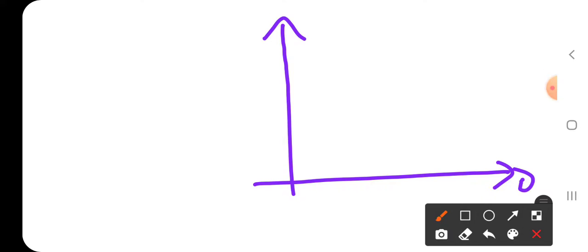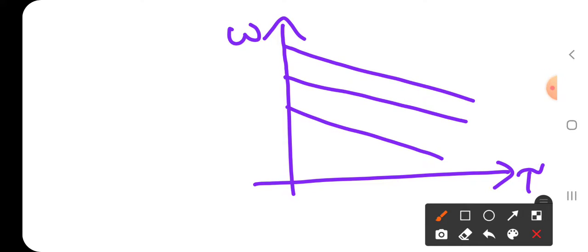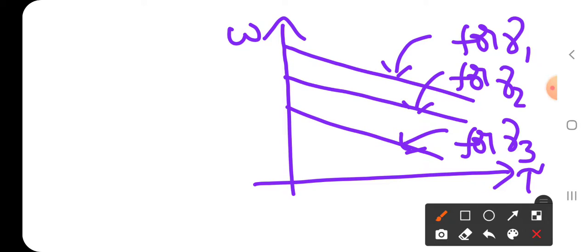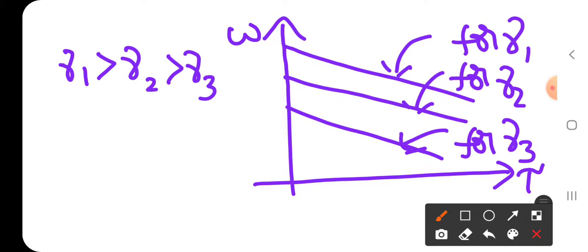this is torque speed. It will be in this fashion. This is for gamma 1. This is for gamma 2. And here it is for gamma 3. And here we should know that gamma 1 is greater than gamma 2 is greater than gamma 3. Okay.